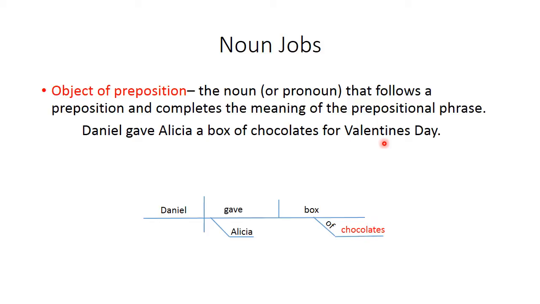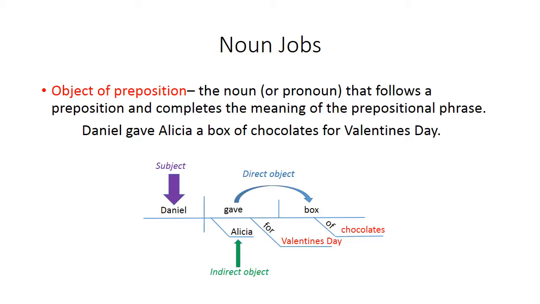Now we have for Valentine's Day, and that is when he gave, right? So that's an adverbial prepositional phrase describing when he gave Alicia the box of chocolates. So for Valentine's Day is the prepositional phrase, and Valentine's Day acts as one word because it's one holiday, and so we put that on the flat line, and that is the object of the preposition. Okay, so this sentence now has 5 nouns in it. We've got the subject, we've got the direct object box, we've got the indirect object Alicia, and now we have 2 objects of the preposition because there are 2 prepositional phrases in this sentence. Daniel gave Alicia a box of chocolates for Valentine's Day.